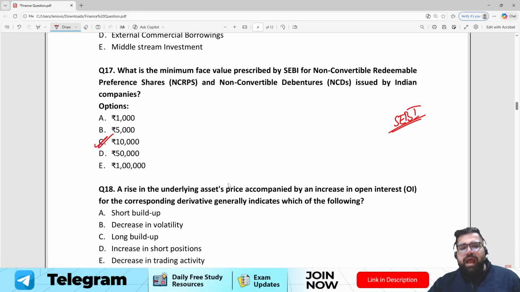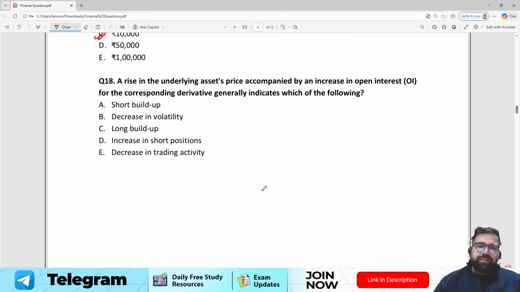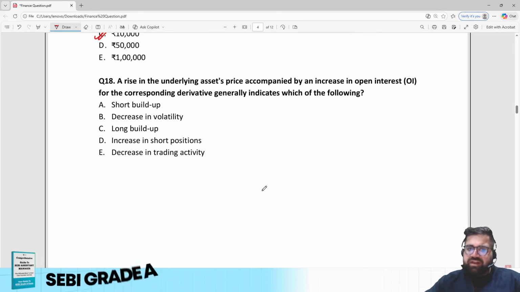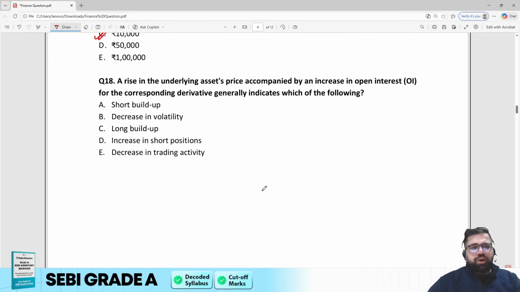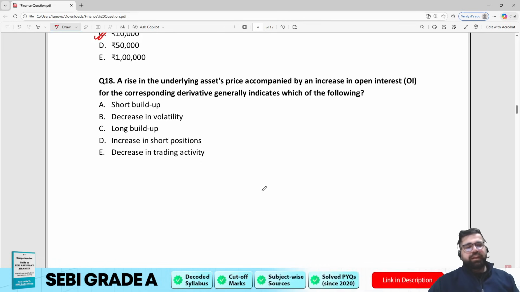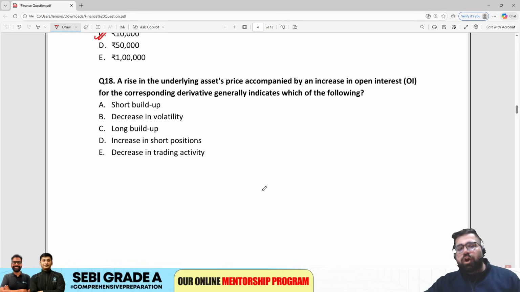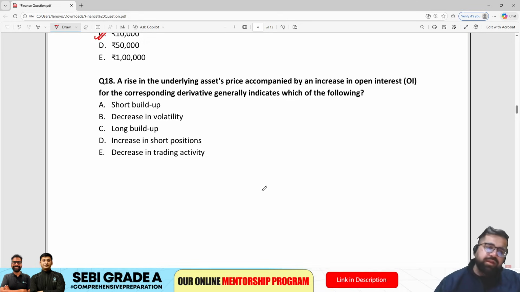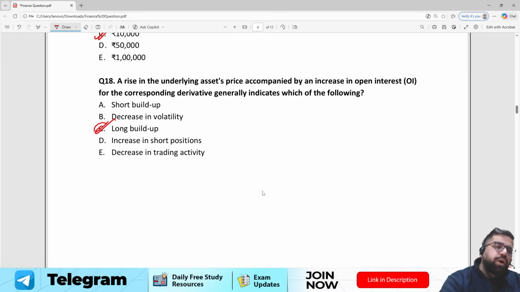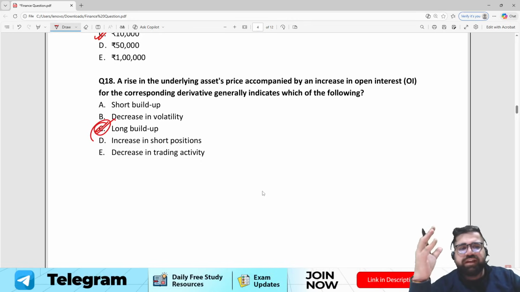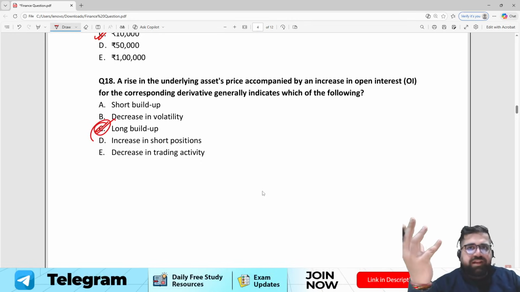Right? Question number 18 now. A rise in underlying asset prices accompanied by an increase in open interest for a corresponding derivative generally indicates which of the following: short build-up, decrease in volatility, long build-up, increase in short positions, decrease in trading activity. The correct answer will be long build-up. Long build-up basically means that people are purchasing it so that they can execute it later on.